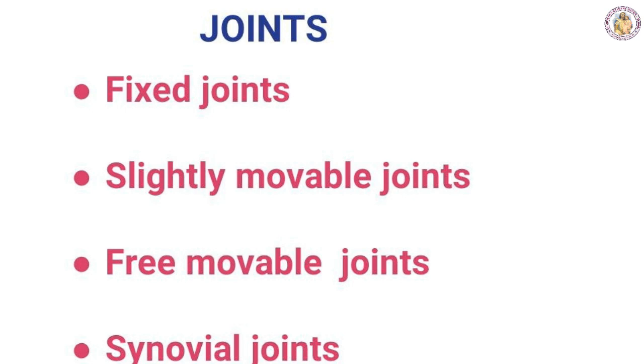Freely movable joints. In this type, varying degrees of movement are possible between the two bones forming the joint. So, the freely movable joints are ball and socket, hinge, pivot, condyloid, gliding and saddle. These are the freely movable joints.